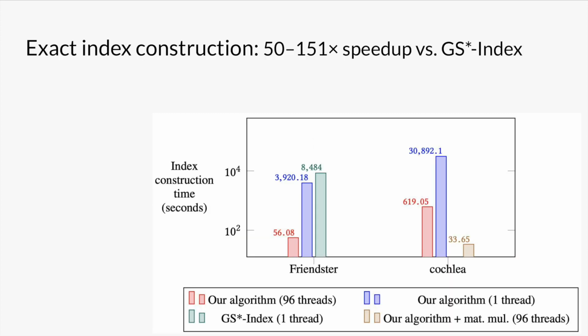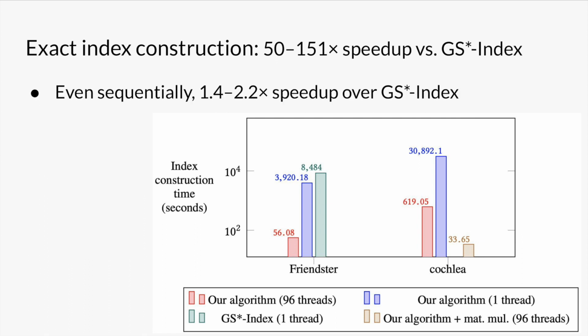For index construction, we achieved a 50 to 151 times speedup versus GS*-index. Even when we run our algorithm sequentially, we achieve a 1.4 to 2.2 times speedup versus GS*-index thanks to the triangle counting optimizations that we have. Those times are without matrix multiplication, but if we use matrix multiplication on very dense graphs like the Cochlea graph, we get even more speedup. We don't have a comparison against GS*-index on the Cochlea graph because GS*-index doesn't run on weighted graphs. If we were able to run GS*-index, though, we'd likely have our algorithm using matrix multiplication demonstrating a 1000 times speedup.